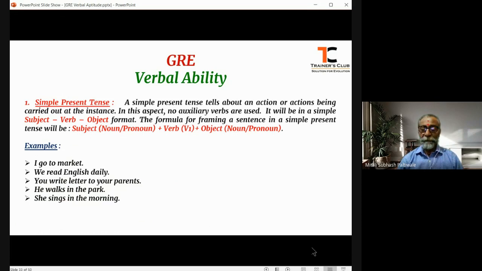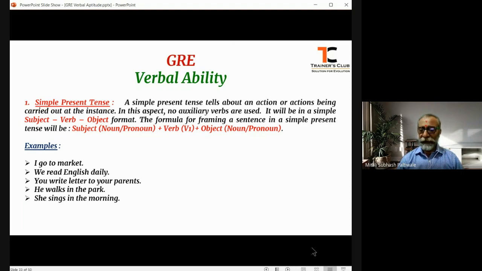My dear friends, before I take you to these tenses and aspects, I would like to give you a small clue or tip that makes you more comfortable while dealing with the English language.